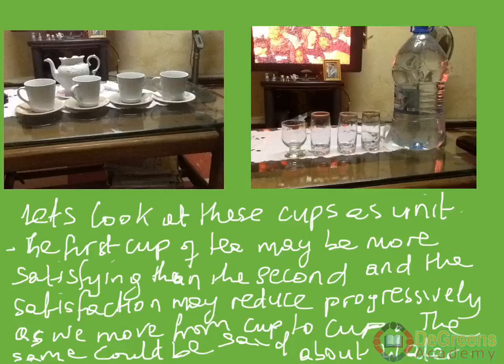The same could be said about the water. You have these cups. You take the first, you take the second, you take the third. By the time you go to the fourth, you might not even get any satisfaction from drinking the water.